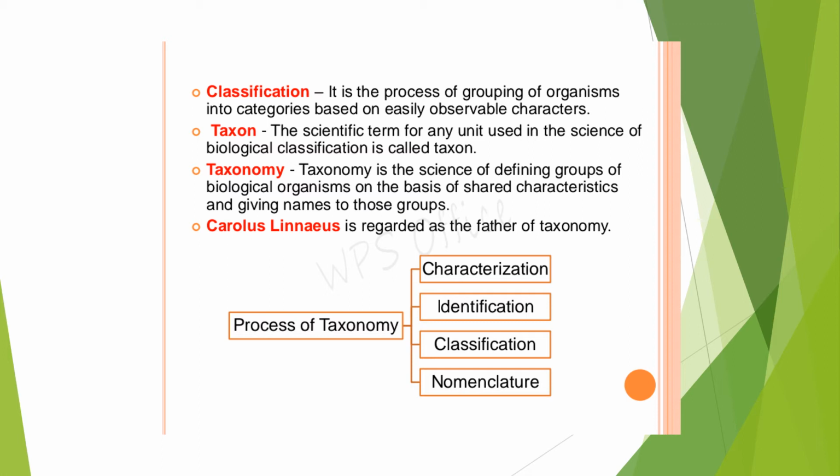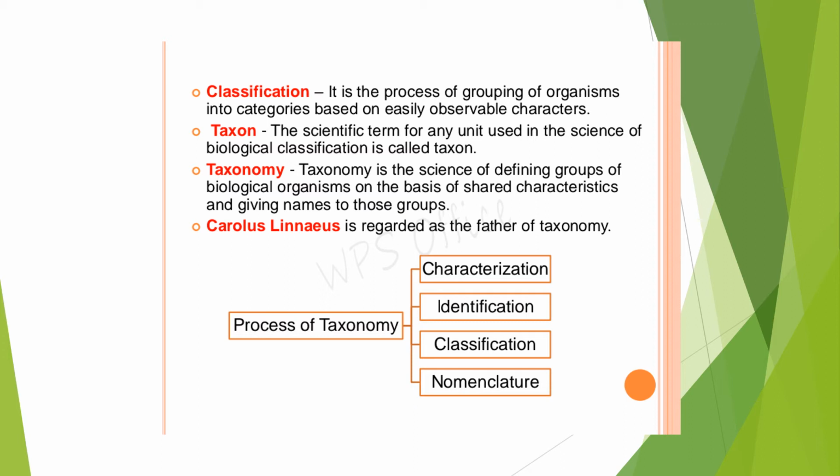In the classification process, he used certain very important basics. What are the processes of taxonomy? Number one is characterization, identifying and listing out various characters of a plant or animal. That is what is called characterization.